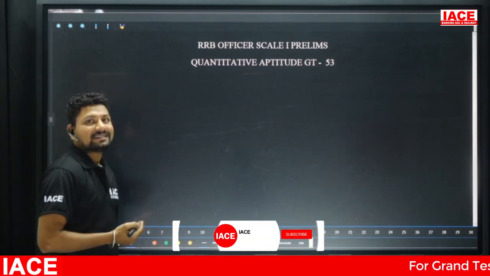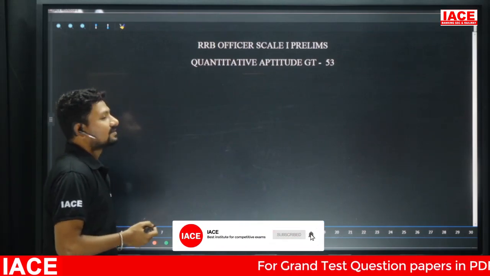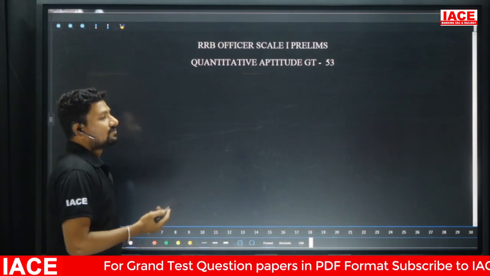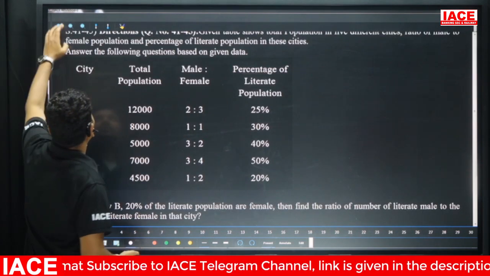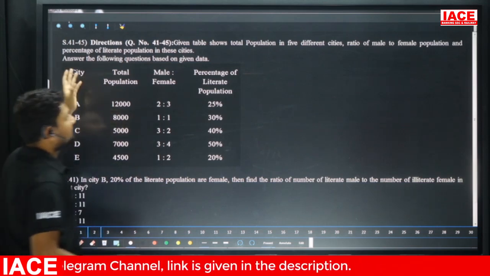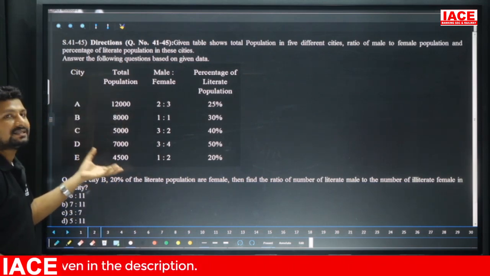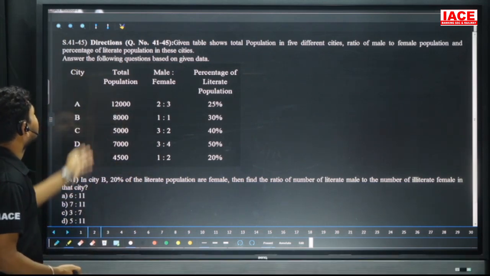Today we are discussing the RRB Officer Prelims Quantitative Aptitude Grand Test 53. So we'll move to the questions. This is the first question, based on directions 41 to 45. There is a table, and based on the table we have to answer the questions.